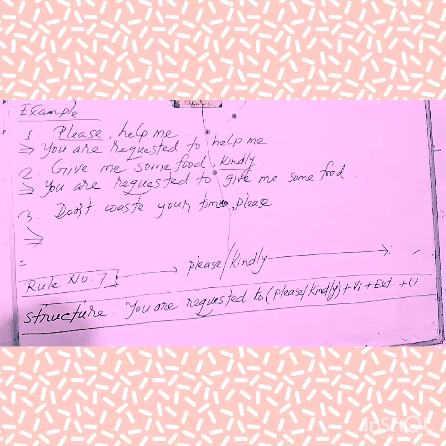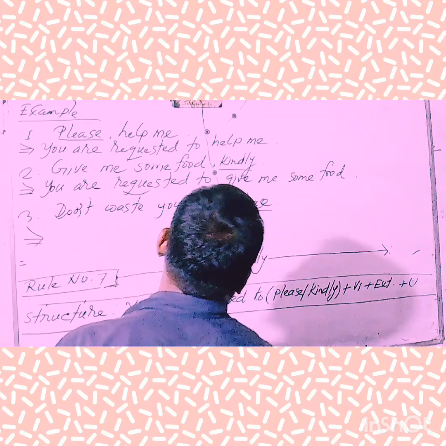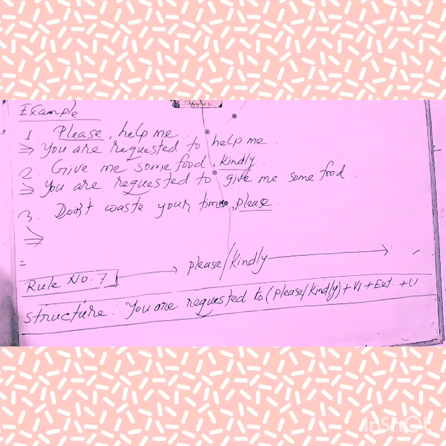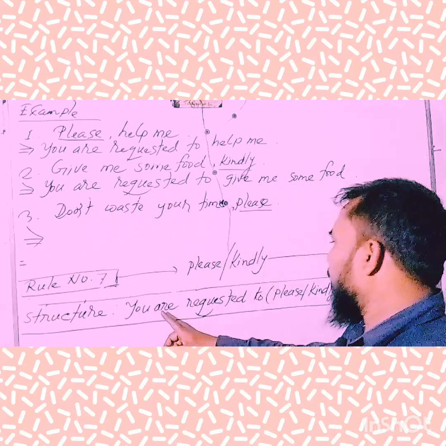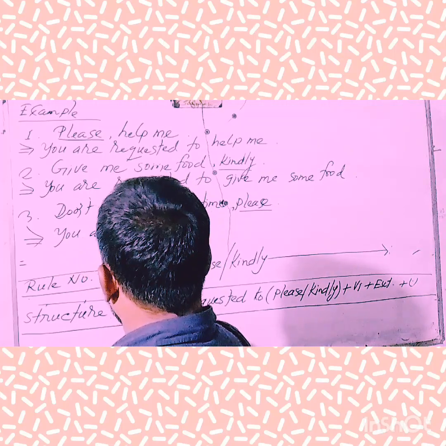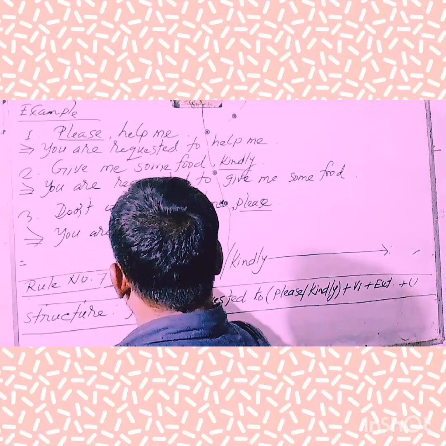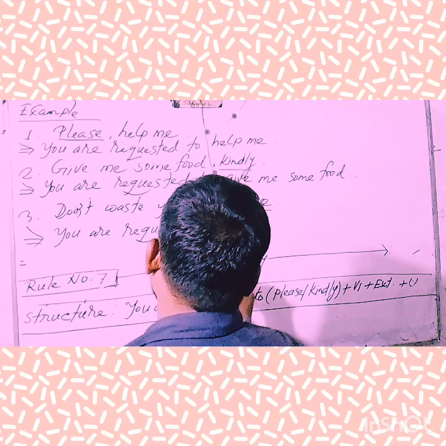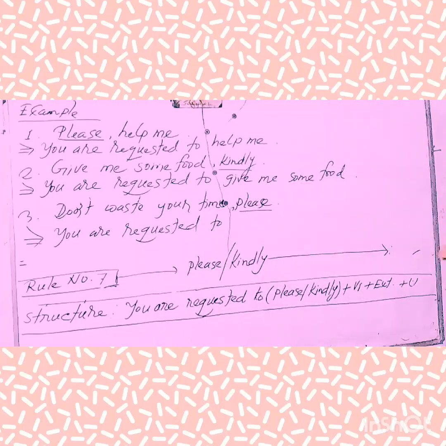Now think about the third example. This is a prohibition, with please at the last of the statement. But you'll have to mind that please or kindly may be used first, middle or last, no problem. But you'll have to follow the same structure. At first, you will have to use "You are requested to."